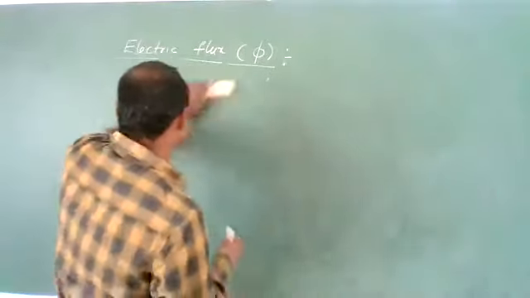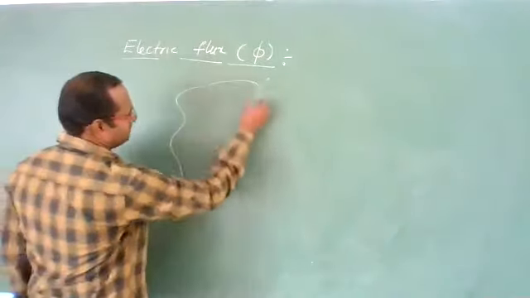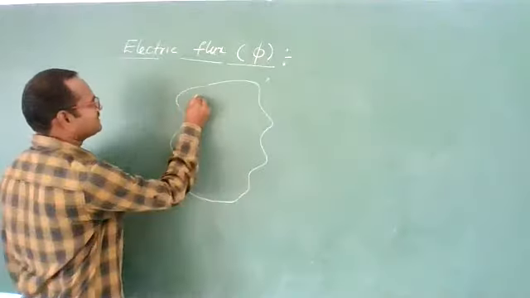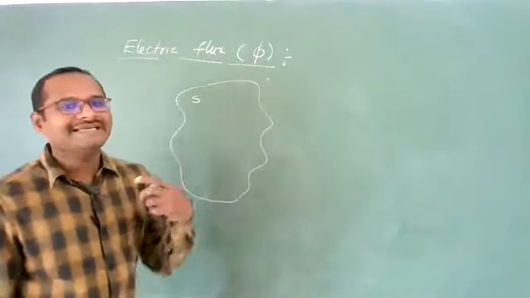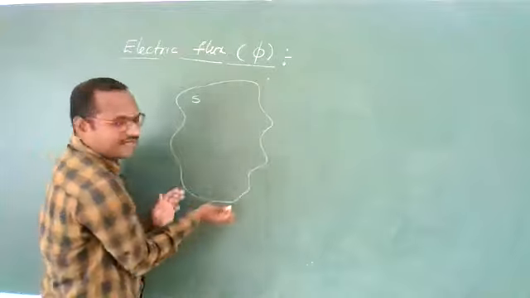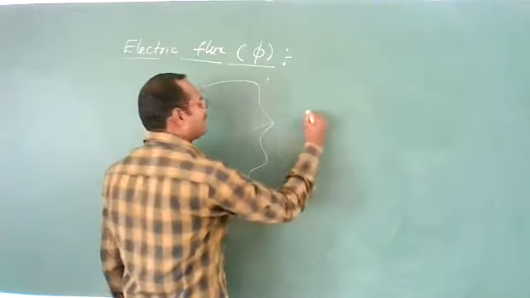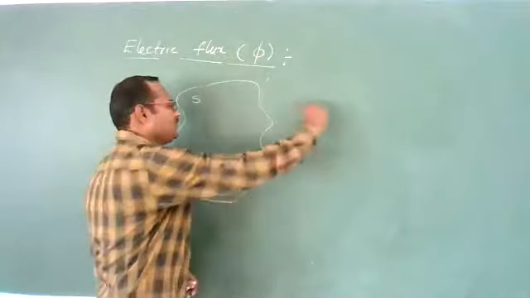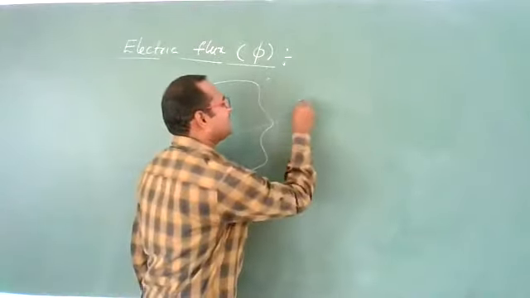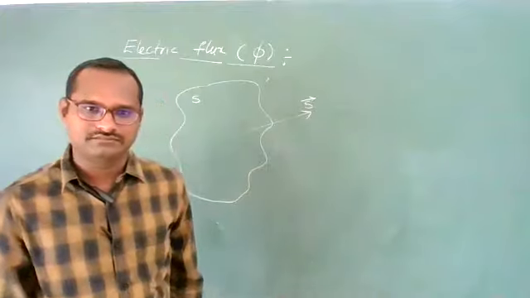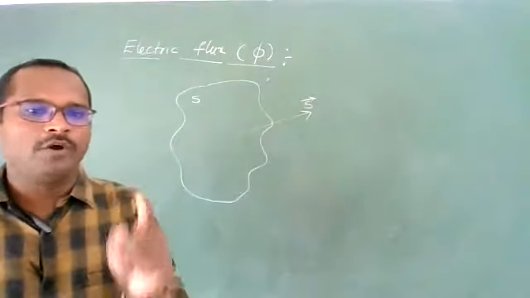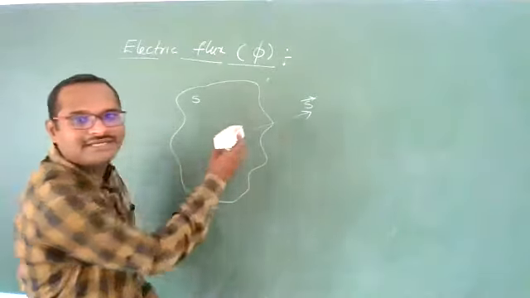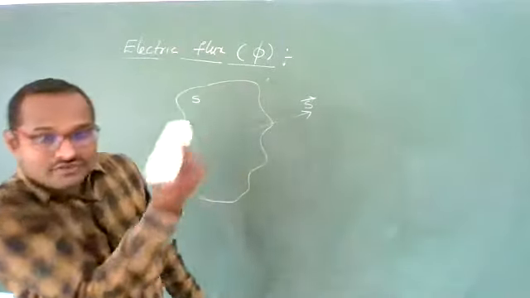Let us suppose you have one closed surface like this, whose area is, let us suppose, S. Then the area vector, for this area you draw one perpendicular. I am drawing it like this. I can't draw, that's why I am showing you like this. This is called the area vector. Always the area vector points perpendicular to the surface, and it will be outward from the surface.